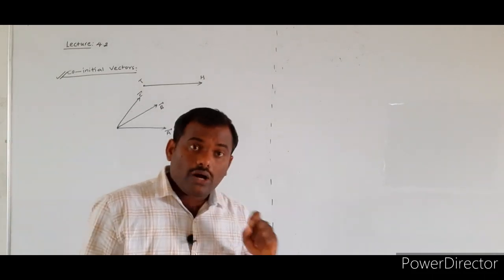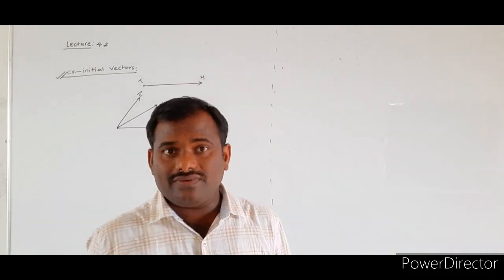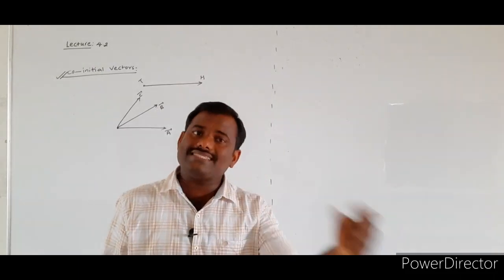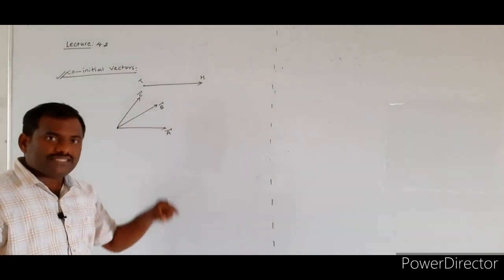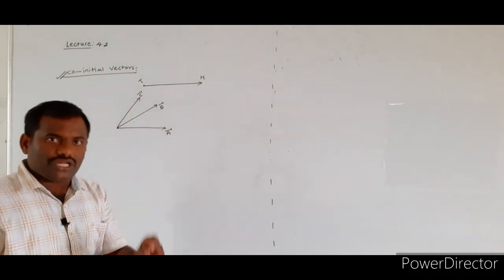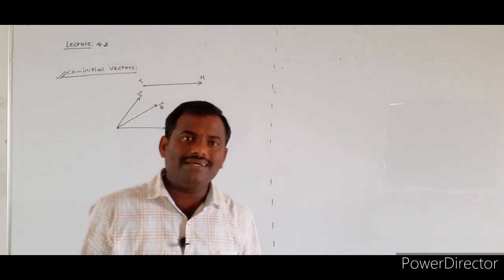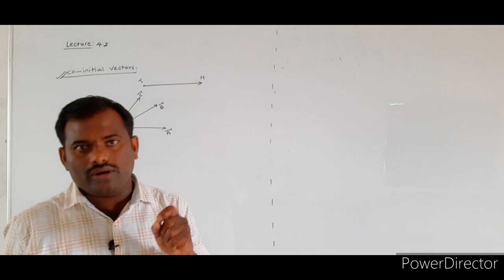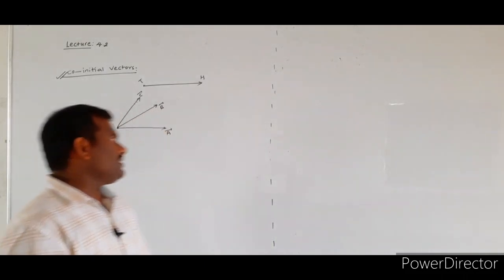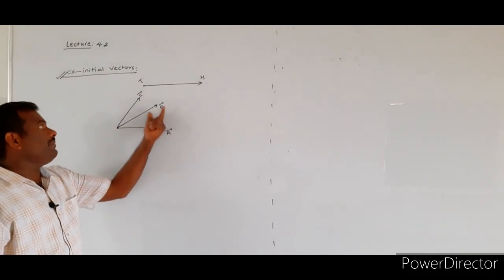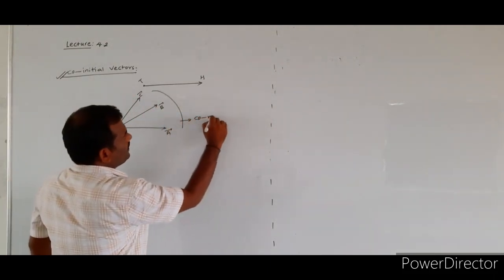Again, repeating: initial point means from where the vector starts. If two or more vectors start from the same initial point, then such vectors are called co-initial vectors. Here A bar, B bar, C bar are called co-initial vectors.